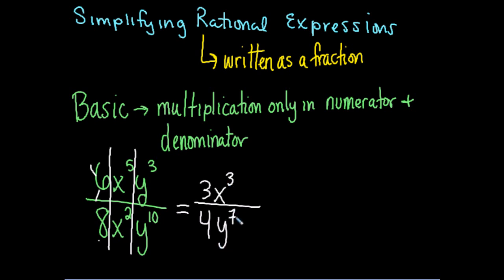And then you just double check, and you make sure that you don't have anything else, like 3 and 4 won't reduce any further, and then you have only x's, there's no x's on the bottom, and there's no y's on the top, you want just 1, and then you're done.